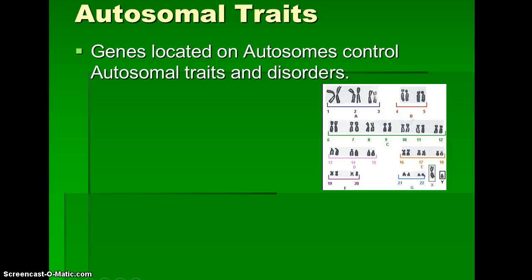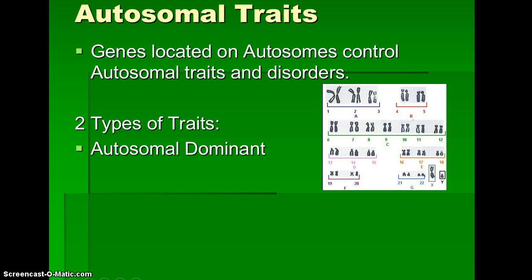Okay, in another lecture I talked about autosomal chromosomes, which can produce autosomal traits. Genes located on autosomes control autosomal traits and disorders. Your autosomal chromosomes are the chromosomes that do not determine your sex. So we're talking about every single chromosome except for your X and your Y chromosome.